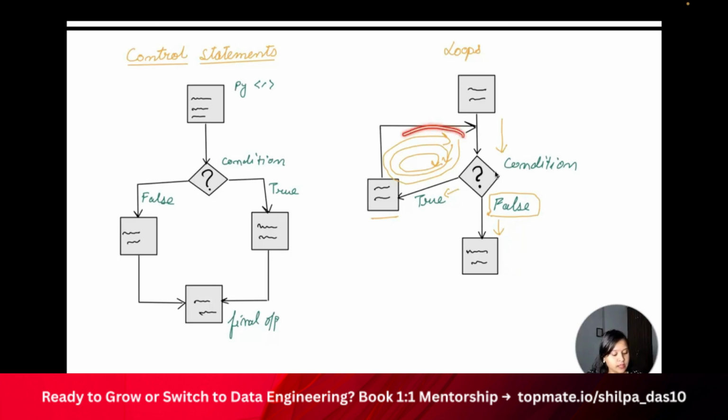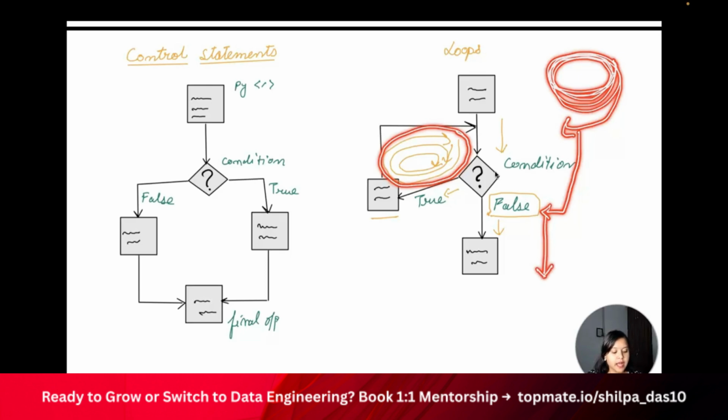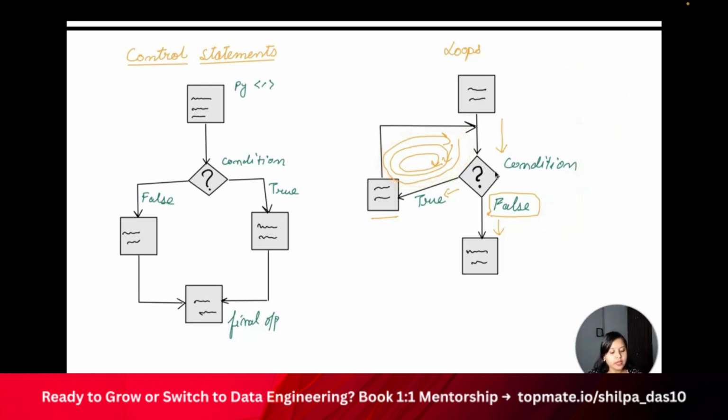So this particular thing is completely a loop. Loop means it's circular. It will keep on iterating the same process again till it meets a condition which is exactly false and gives you the result back, right? So that is what exactly a loop is.